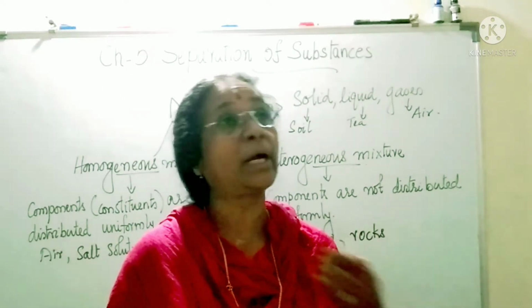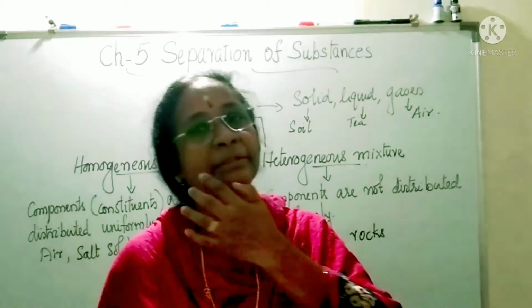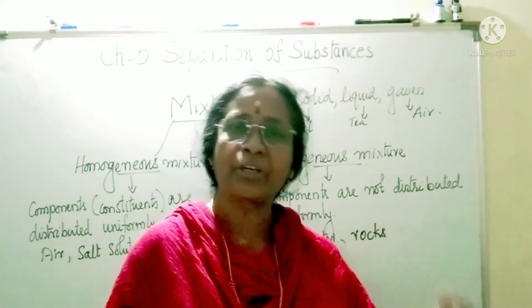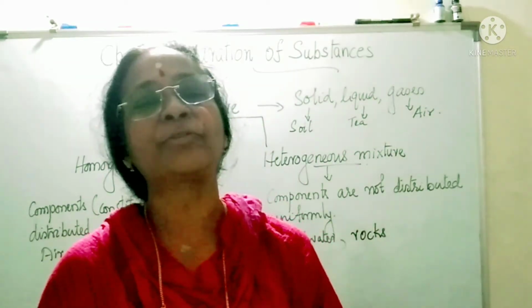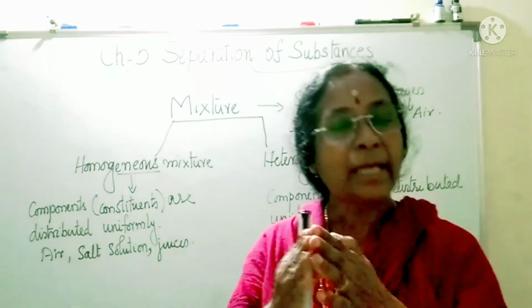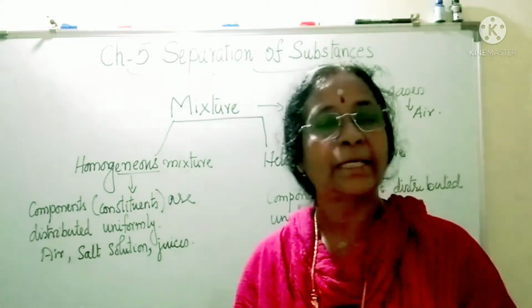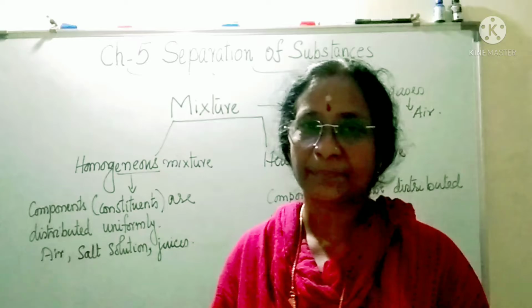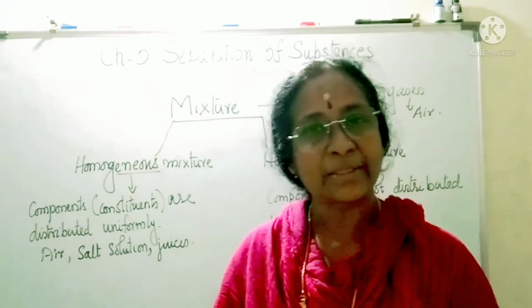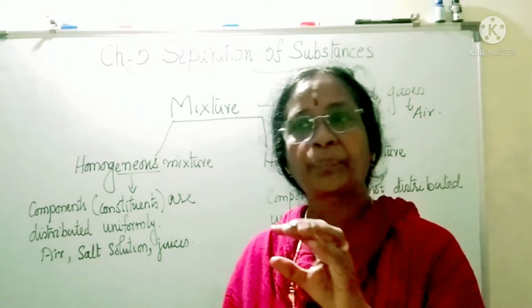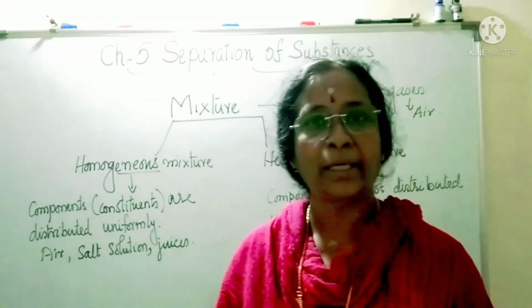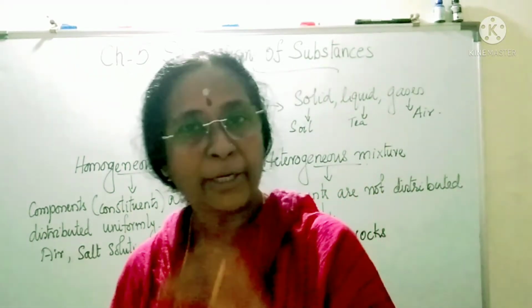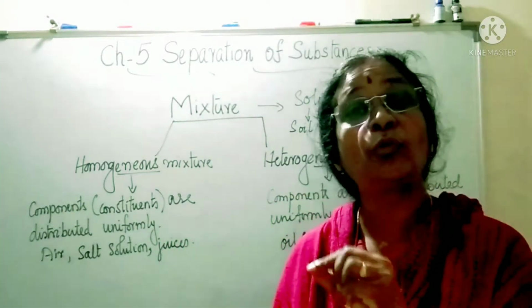Now if you look at all the mixtures, they can also be divided into two main groups again. Whether it is a solid mixture, liquid mixture or gaseous mixture, they can be divided into homogeneous mixtures and heterogeneous mixtures. Now what are homogeneous mixtures? Homogeneous means all the particles or all the substances in that particular mixture will be uniformly distributed.